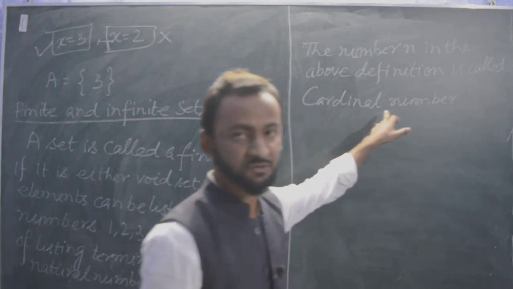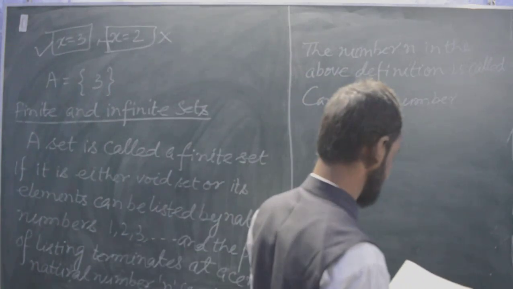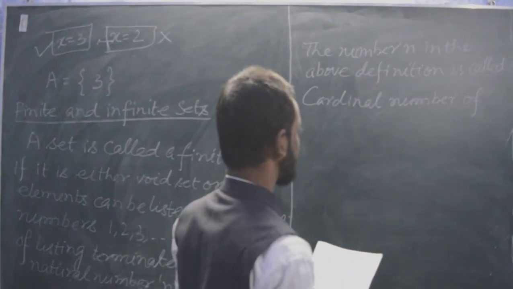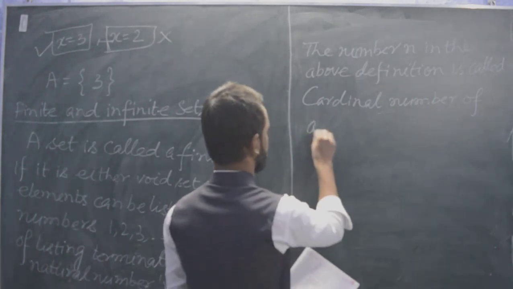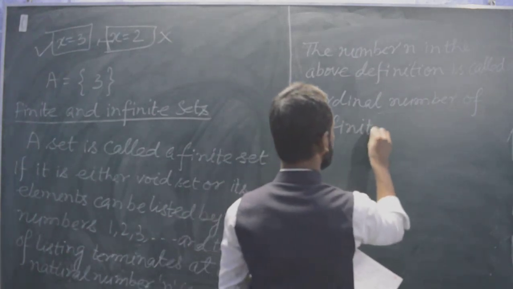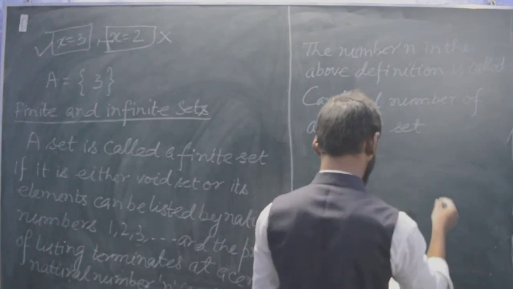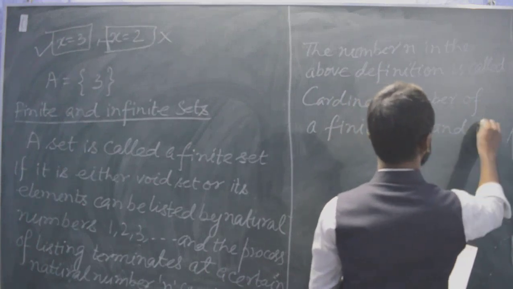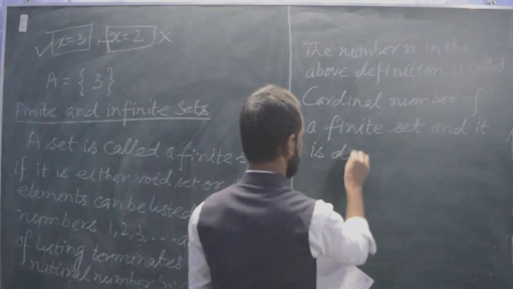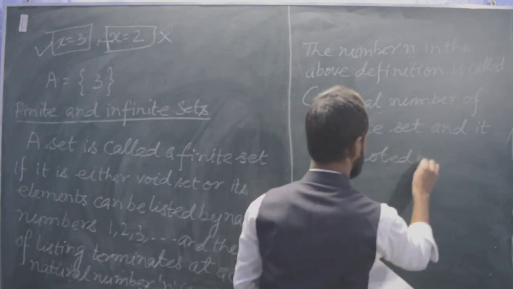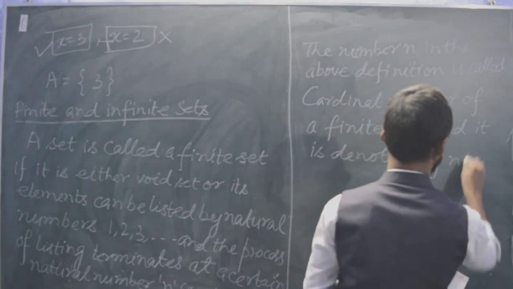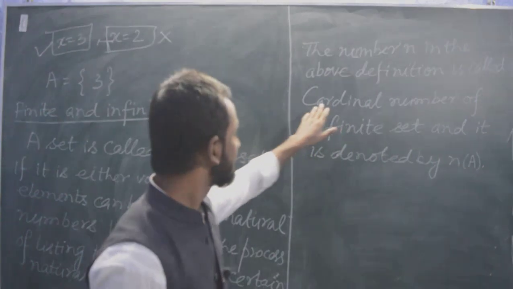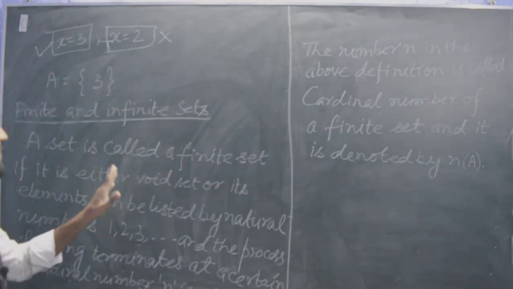This cardinal number will be in much use, so I am telling it here right now. Order of A is called the cardinal number of a finite set, and it is denoted by n(A). So cardinal number means it is just the number of elements in the finite set.